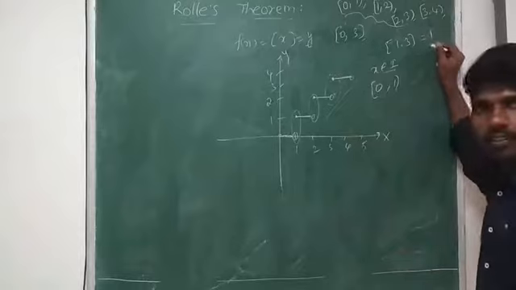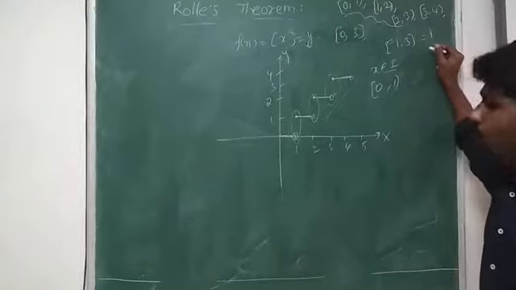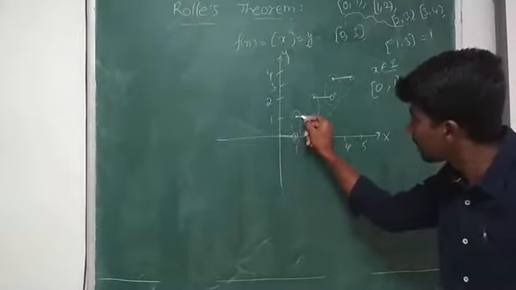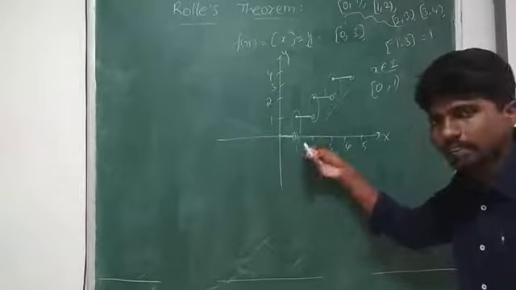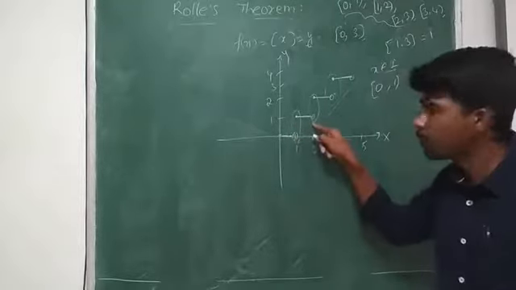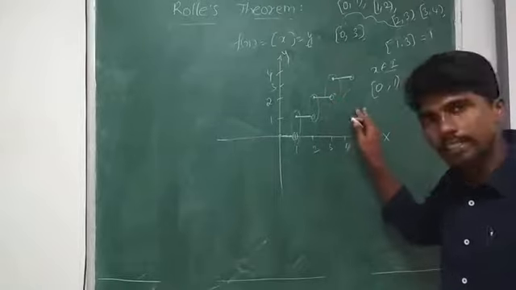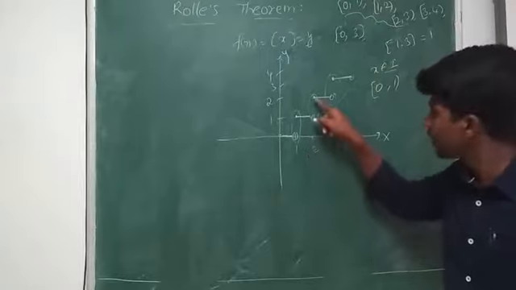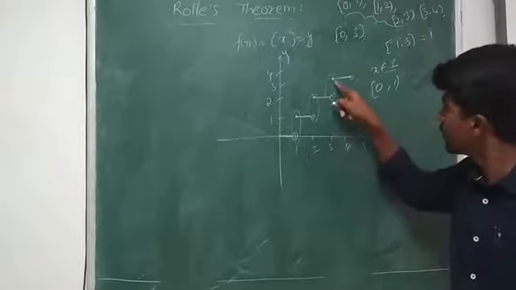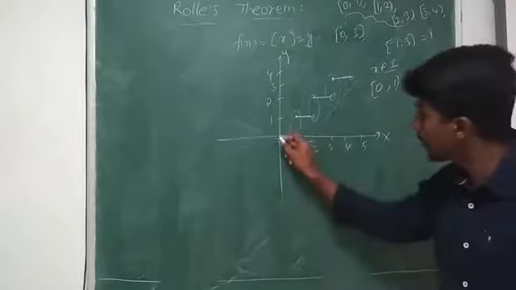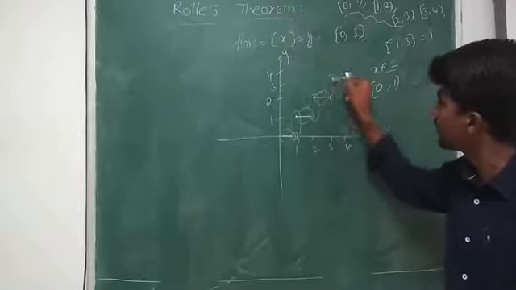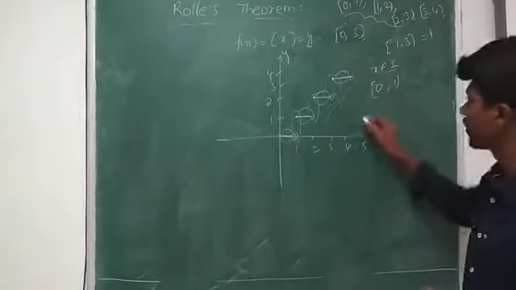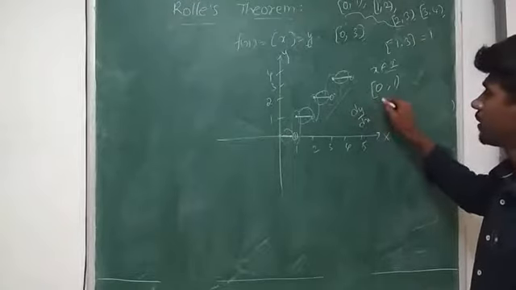Now if you see its derivative, nothing but the slope: from 0 to 1, the line is parallel to the x-axis. 1 to 2, it is parallel to the x-axis. 2 to 3, parallel to the x-axis. 3 to 4, parallel to the x-axis. Then what about the slope of the line in these cases? These are lines parallel to the x-axis, so dy by dx is equal to 0.